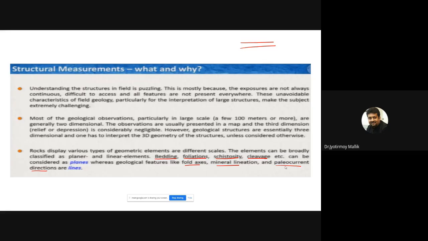And how do we measure them? We use geological instruments like spectrometers.